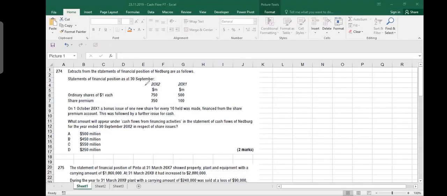The extracts from the statement of financial position of Network are as follows. Balance sheet at 30th September 2002 and 2001. Ordinary shares 500 million to 750 million. So it looks like some new share capital has been issued. Share premium also has been collected.